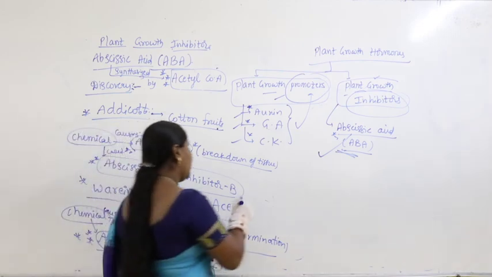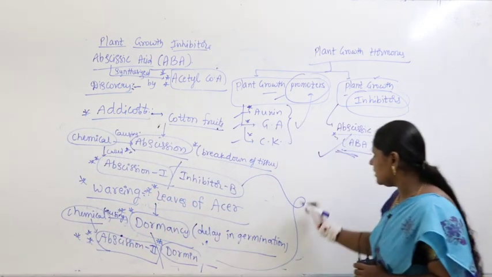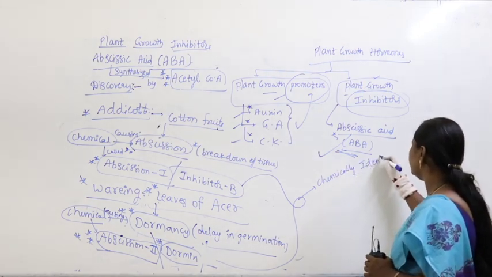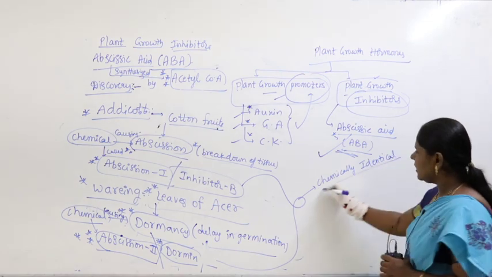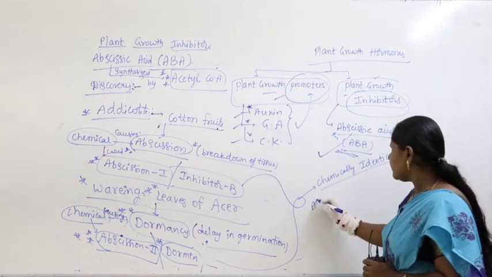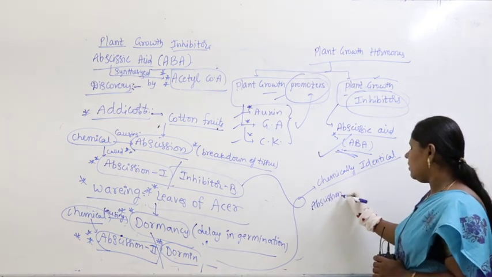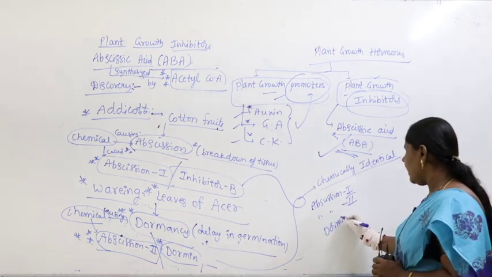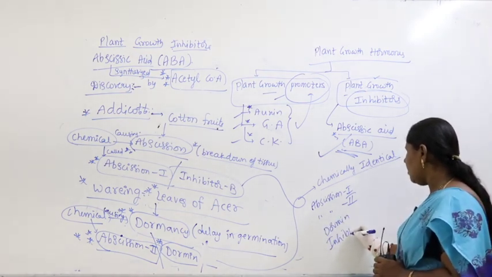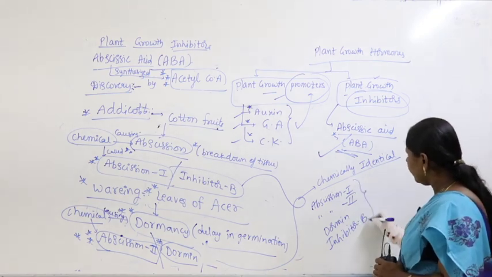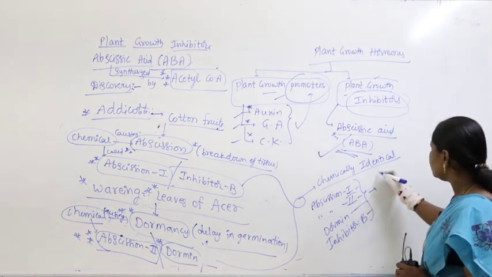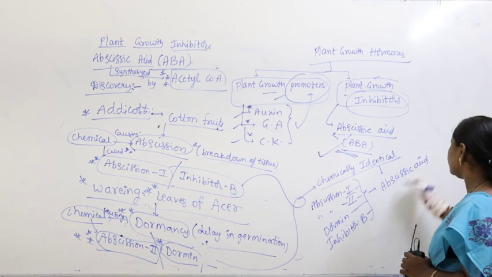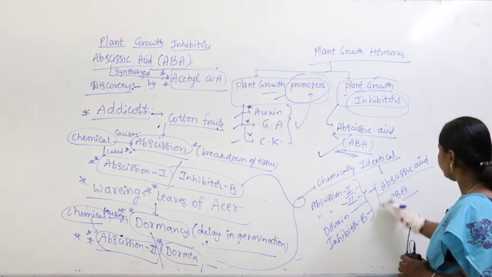So here, abscission 1 or inhibitor B, abscission 2 or dormin. Later people found that all the compounds they had discussed are chemically identical. What are chemically identical? Abscission 1, abscission 2, dormin and inhibitor B. These are all the same, and they referred to it as abscisic acid.